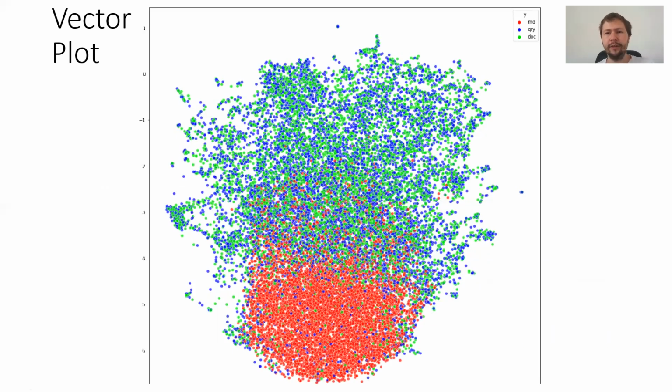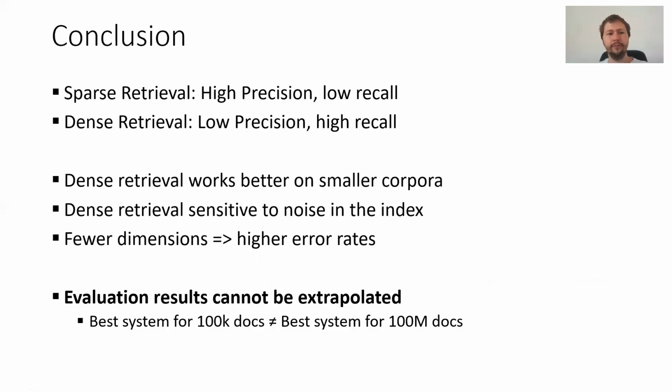And we can also see it in the vector space. Here, the red points are random documents, blue points are queries, and green points are valid documents. And we see there's quite an overlap between the random documents, the queries, and the documents. So it's not surprising that we retrieve random irrelevant documents.